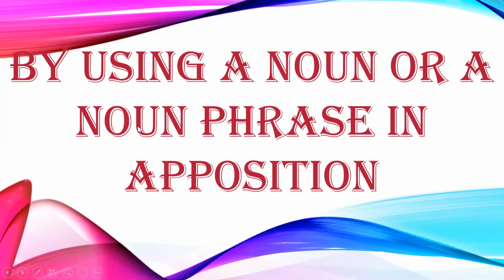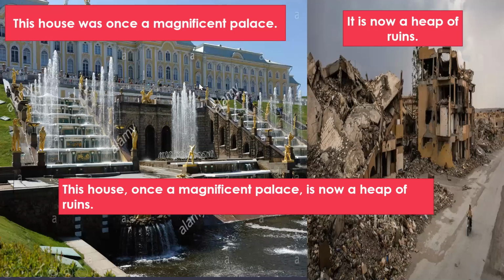Now the third method, by using a noun or a noun phrase in apposition. I have already explained a bit about this. Now you please check out the example and you will understand better. This house was once a magnificent palace. It is now a heap of ruins. So in both the sentences, simple sentences, we are talking about the same house. That the house was once a magnificent palace. It is now a heap of ruins. Presently, it is in ruins.